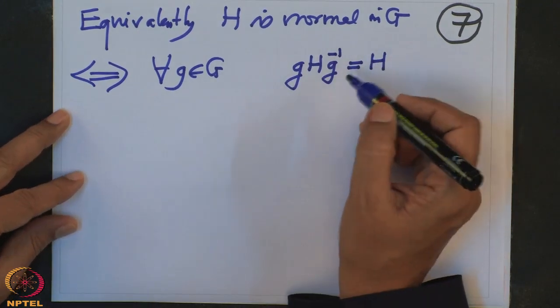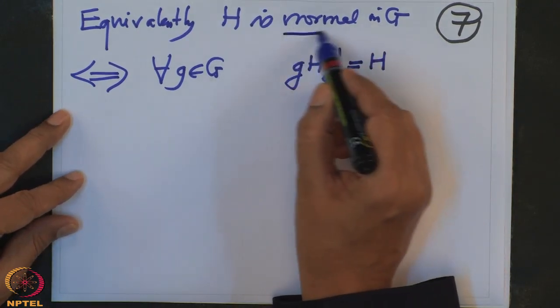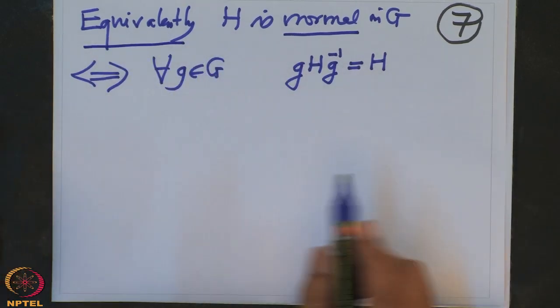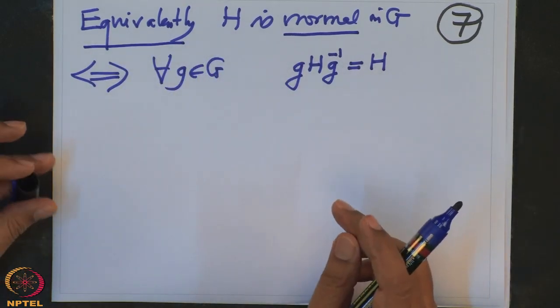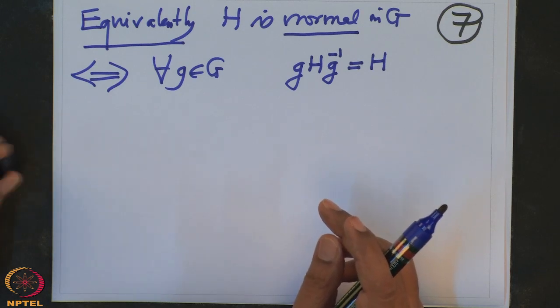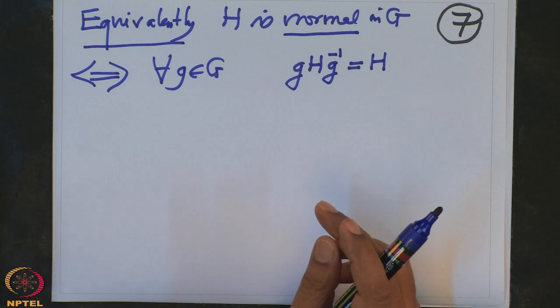Many people will take this as a definition, but that is equivalent to what I said, which is more appealing: when will the quotient set be a group in a natural way, so that the quotient map is a group homomorphism. That is normal.